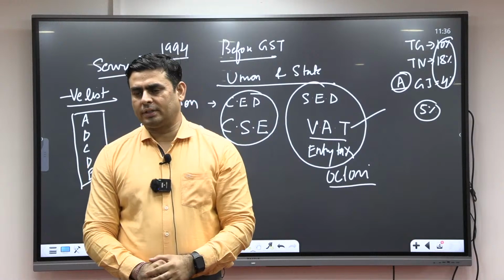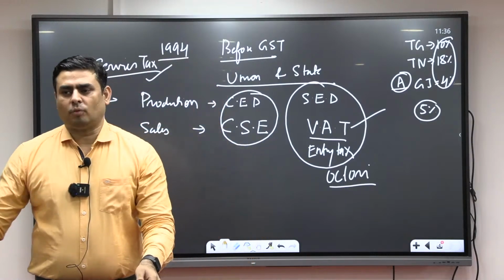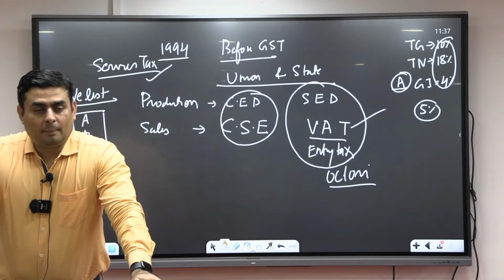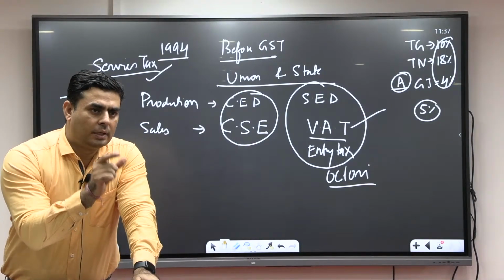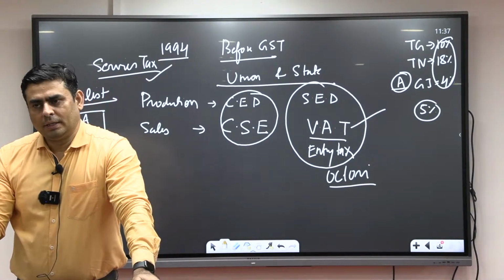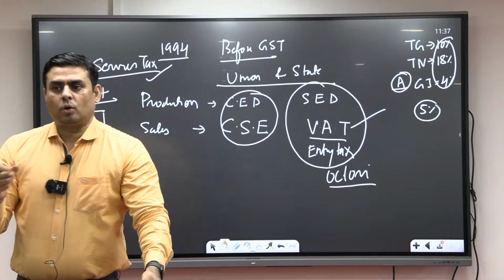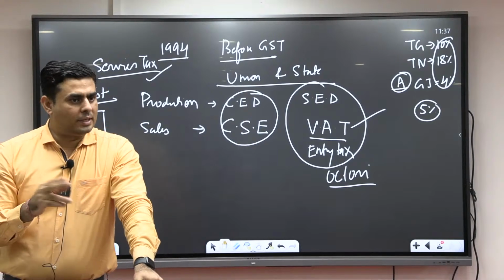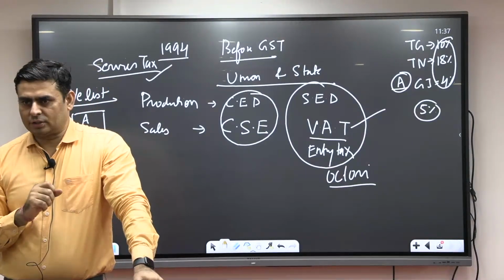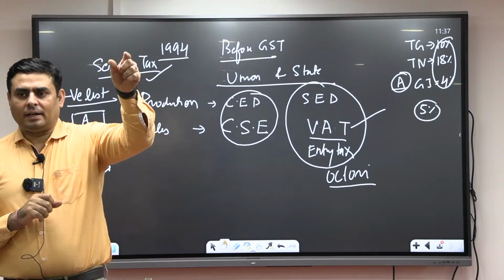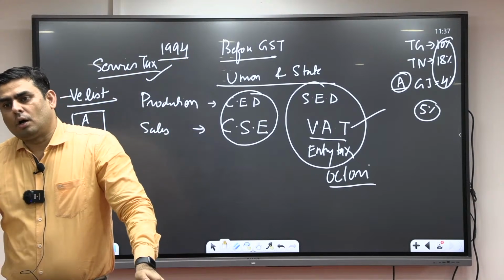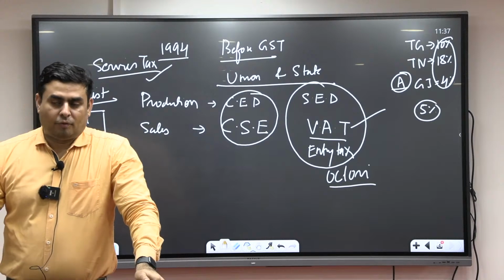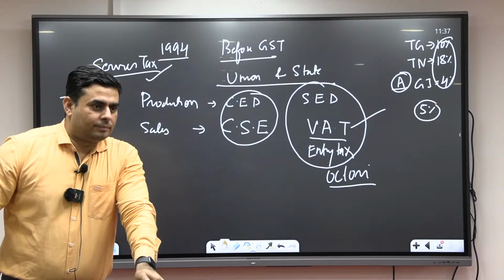In Article 246, now you have to change what? Till now, taxation power was either with the Union or with the States. But now you are going to give power to both to legislate in the matter of taxation. So you have to remove that entry from the Union list and State list and put it in the Concurrent list. And for that you have to amend the Constitution.